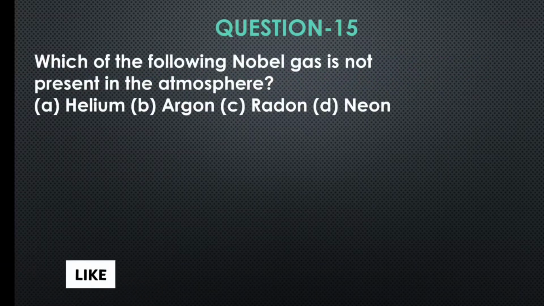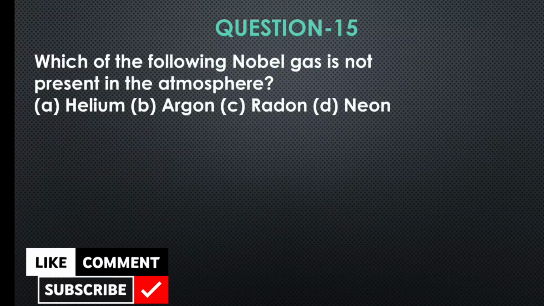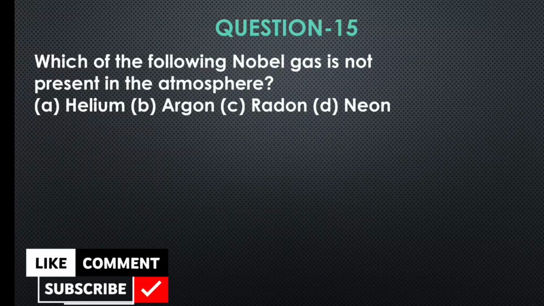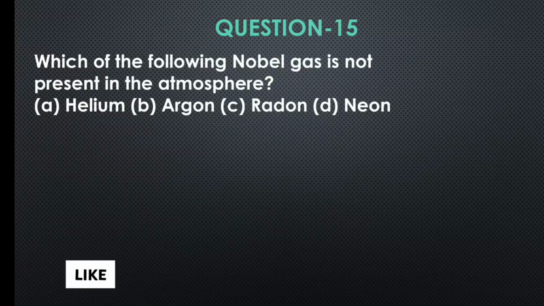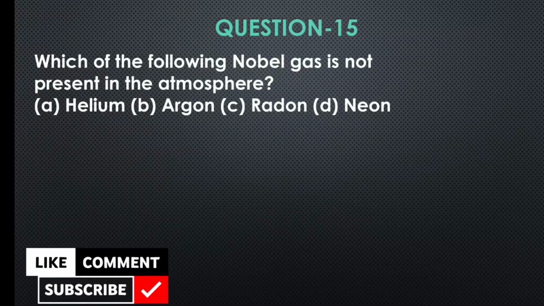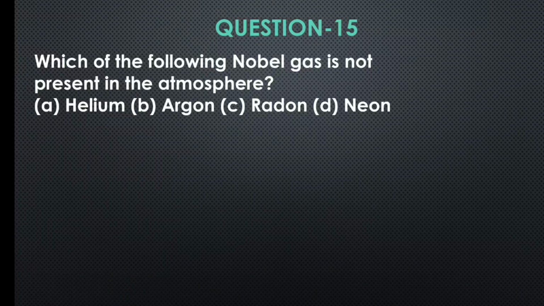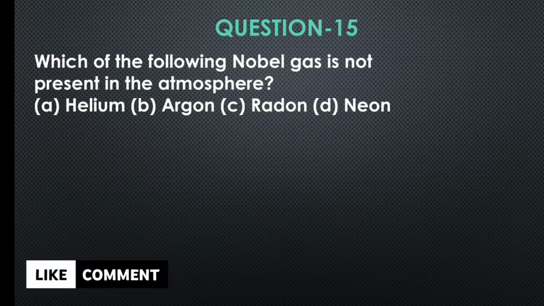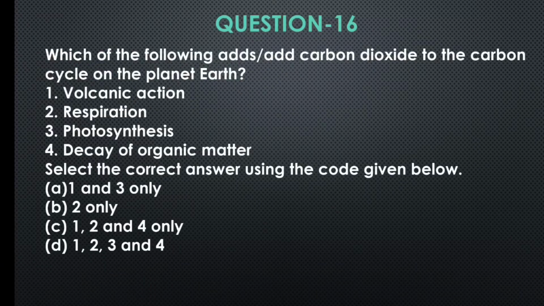Question number 15. Which of the following noble gas is not present in the atmosphere? A, helium. B, argon. C, radon. Or D, neon. Very important one. So the correct answer is option C, radon.